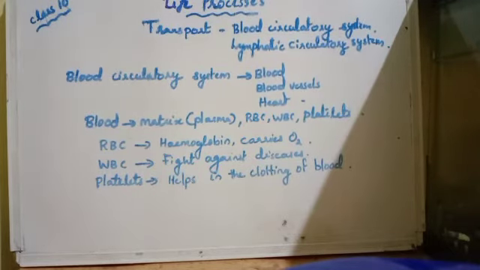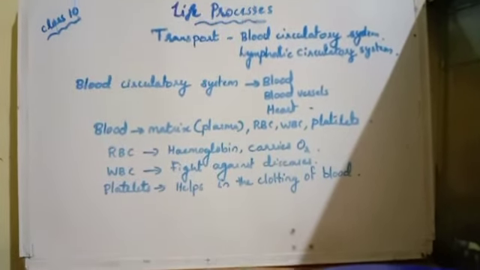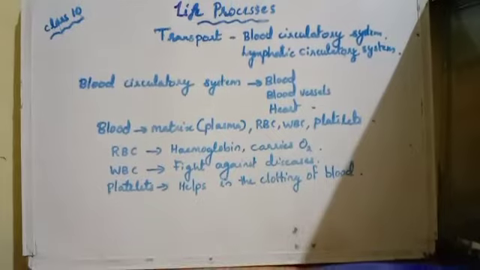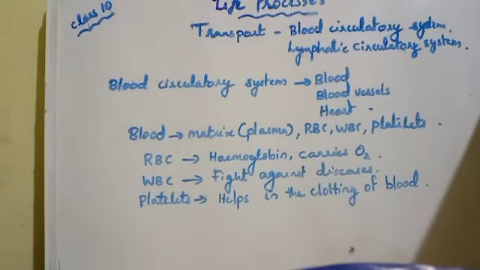You will study that in detail later. Then the next group of blood cells are platelets. The platelets' main function is that they help in the clotting of blood. Is it clear? So these are the various components of blood.